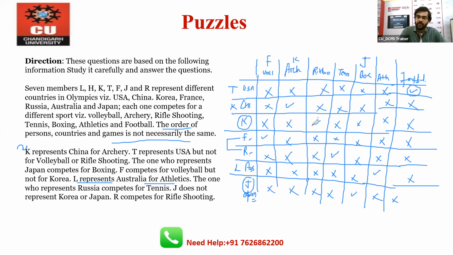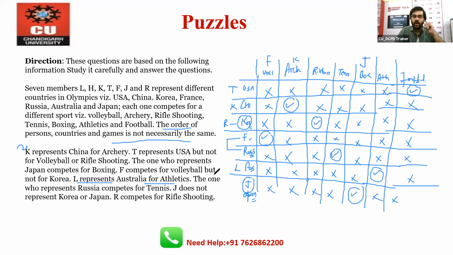Tick here, tick here, tick here, tick here, right? Here this is tick, here this is tick, here this is tick. So we can easily find out which game is for which country, right? Now R competes for rifle shooting. So if R for rifle shooting is here, means this is for the R. This is for Russia, right? Okay. Now rifle shooting means here this is tick. So that's why R is from Korea.